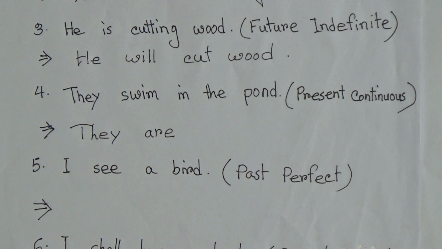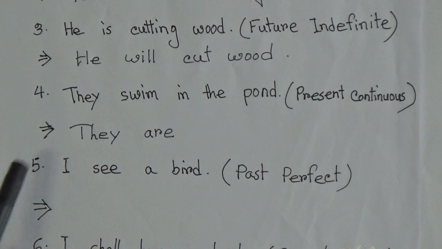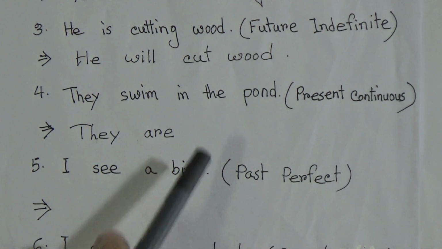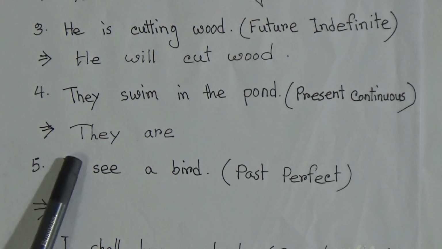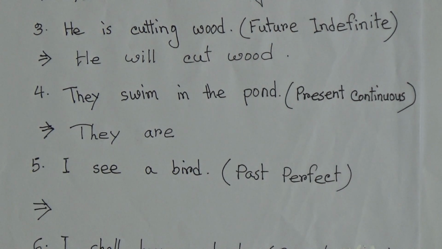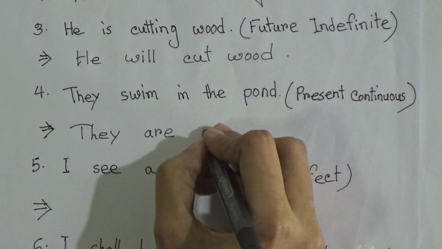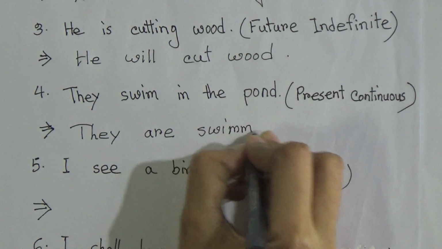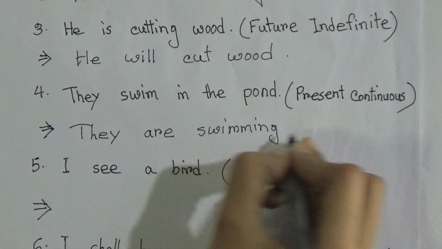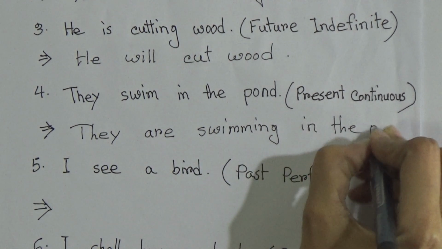You know that in present continuous the structure is subject plus am, is or are, and then verb with ing, and then the extension. So according to this subject you have to write are, and then the verb with ing. They are swimming in the pond.